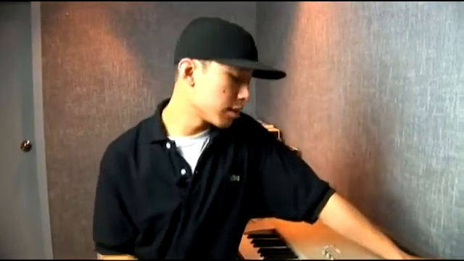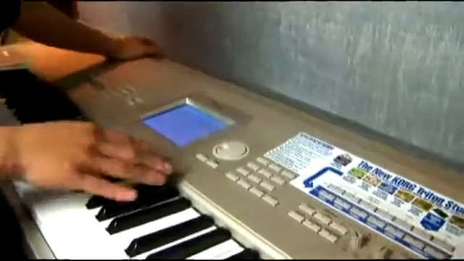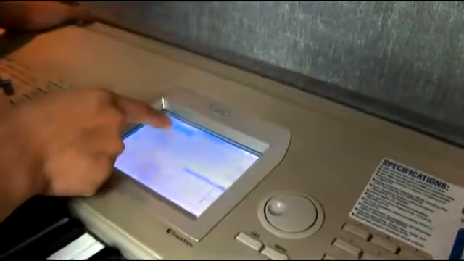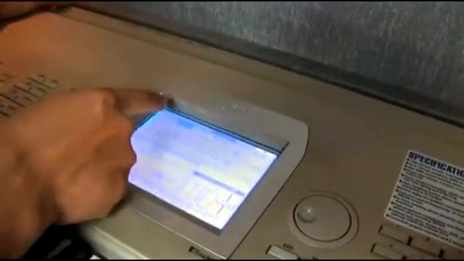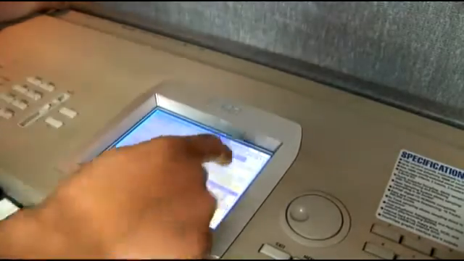The next tab I'm going to show you is the sampling tab. This tab basically lets you sample right within the mixer or the sequence mode. You can actually go to the sampling key and choose your input. You can either have a digital input from the back or an analog input from the 1-2, and choose which your input is.